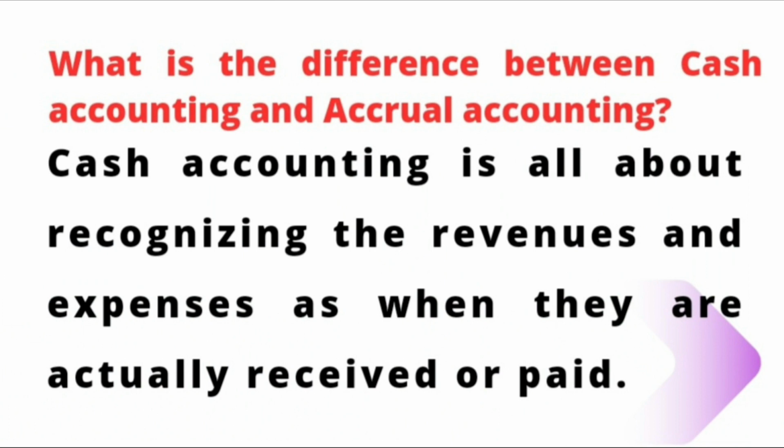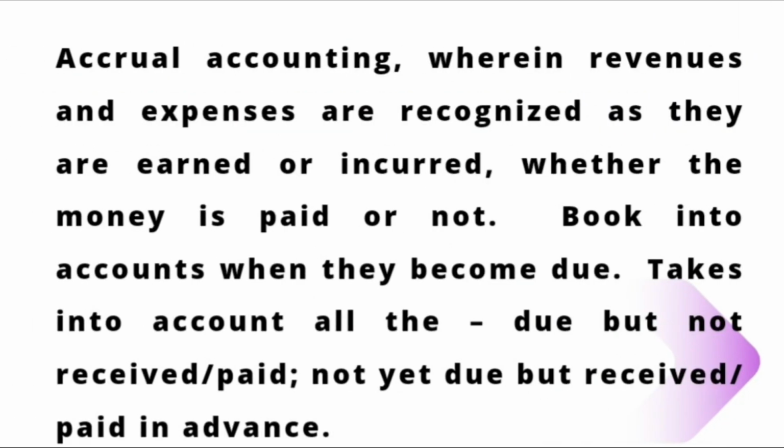What is the difference between cash accounting and accrual accounting? Cash accounting is all about recognizing the revenues and expenses as and when they are actually received or paid. Accrual accounting, wherein revenues and expenses are recognized as they are earned or incurred, whether the money is paid or not. Book into accounts when they become due. Due is the bottom line for accrual accounting. Takes into account all the due but not received paid, not due but received paid in advance. But due for the period is important in the accrual concept.